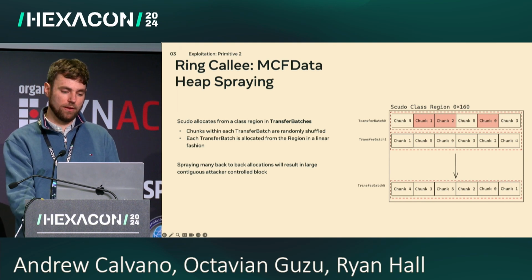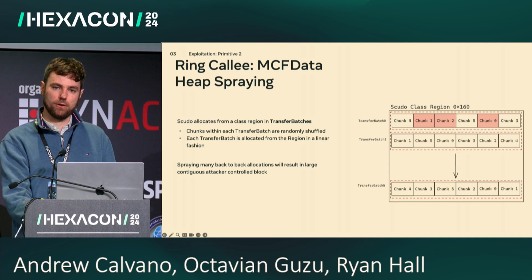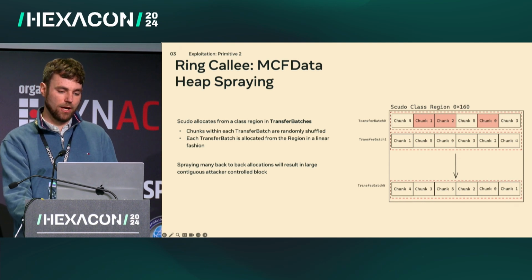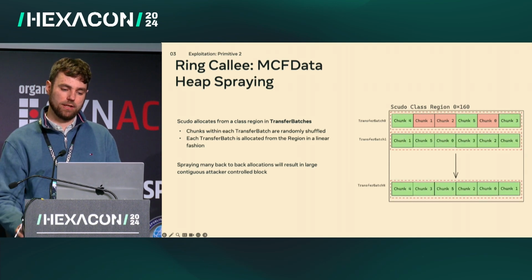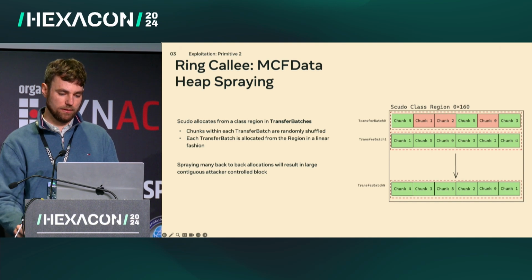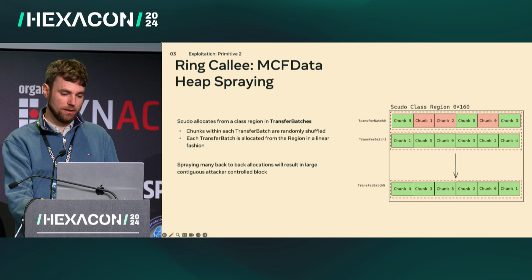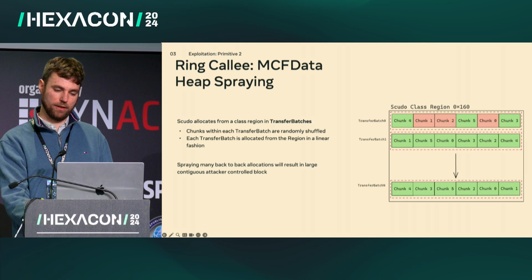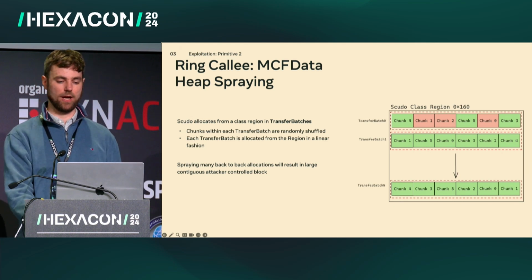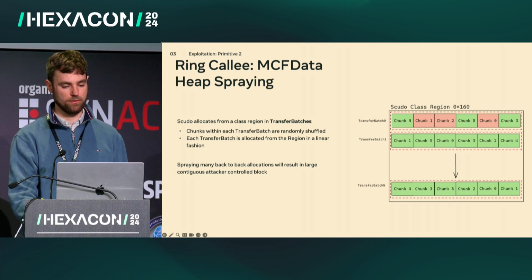So if you can trigger many allocations back to back, as we can with that array of MCF datas, we can essentially get a large contiguous area within the class region allocated with attacker-controlled data. So we targeted with our MCF data this hex 160 sized class region, as this is the region that our out-of-bounds write will be originating in.